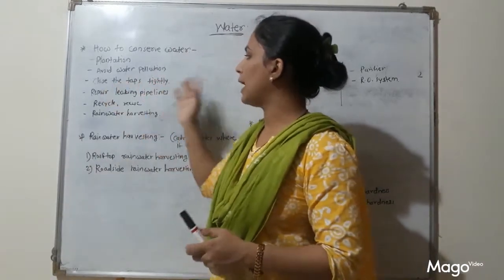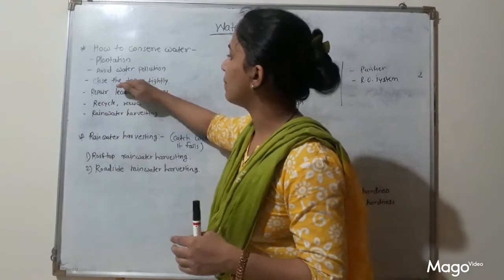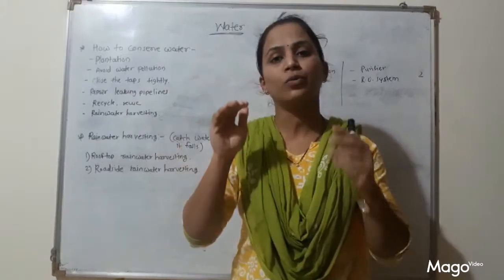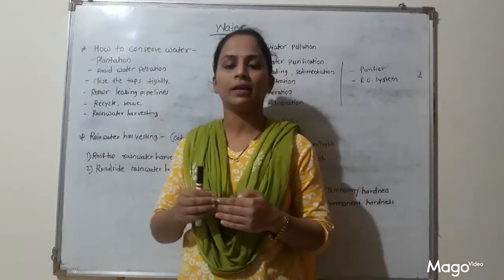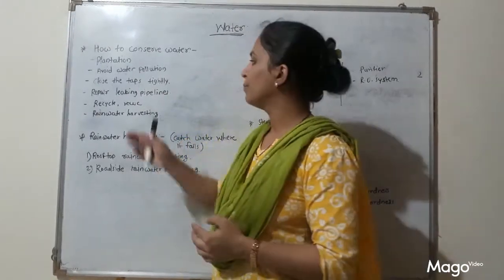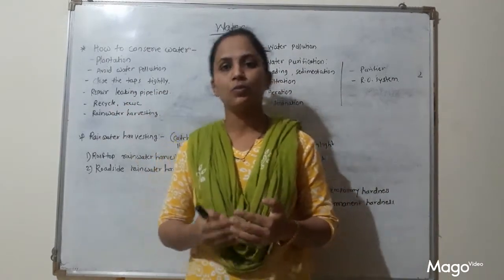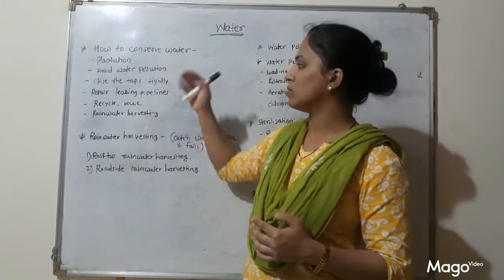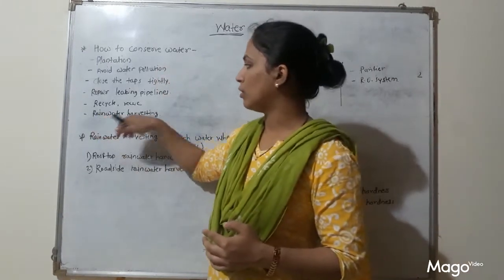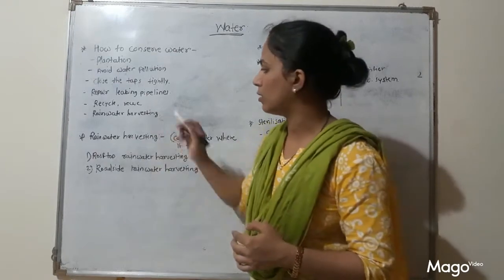Then close the taps tightly. This step is related to a lower level, means you can do it at your level. Close the taps tightly so that we can prevent water loss. Then repair leaking pipelines. Recycling and reuse of water is the main step in water conservation. And rainwater harvesting. So today we are going to study in detail what rainwater harvesting is.